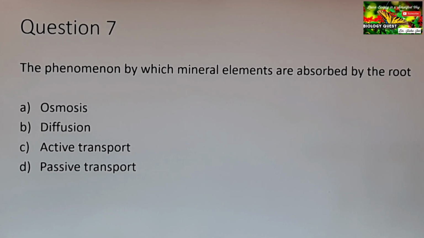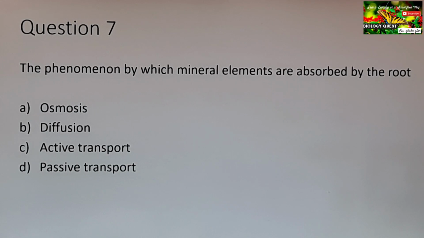Active transport: we know inside the cells of the root, the cell sap is at a higher concentration than the soil water. This is necessary for the absorption of water. We are studying it as an important characteristic of root. One of the important characteristics of root which enables it to absorb water is that the cell sap of root hairs is at a higher concentration than the soil water.